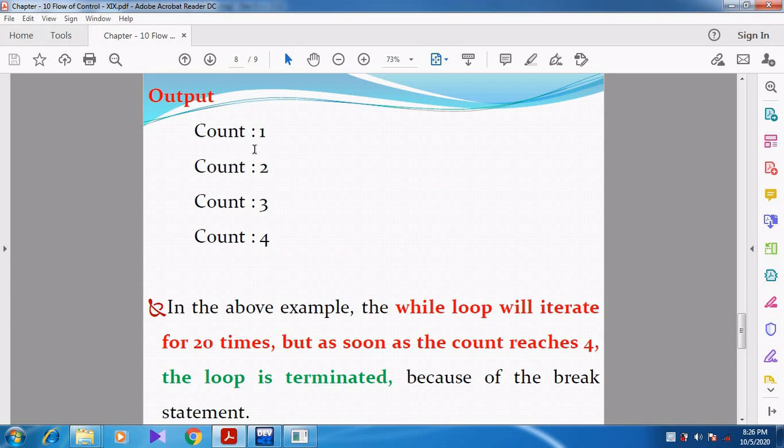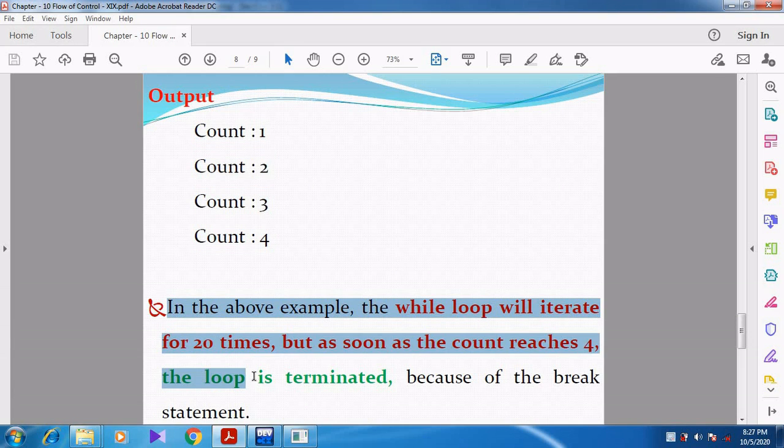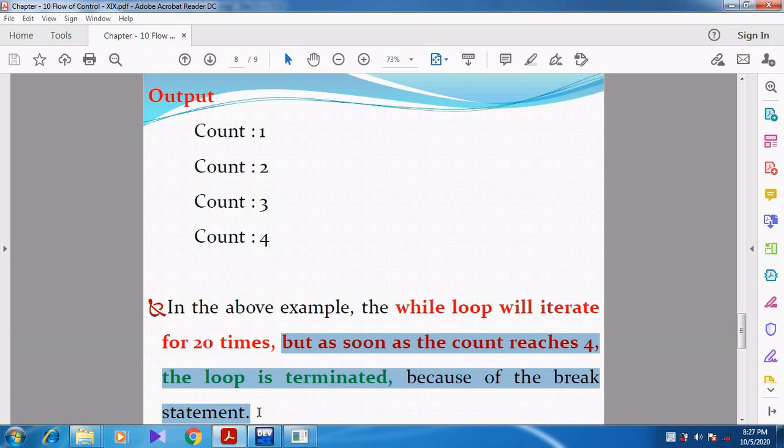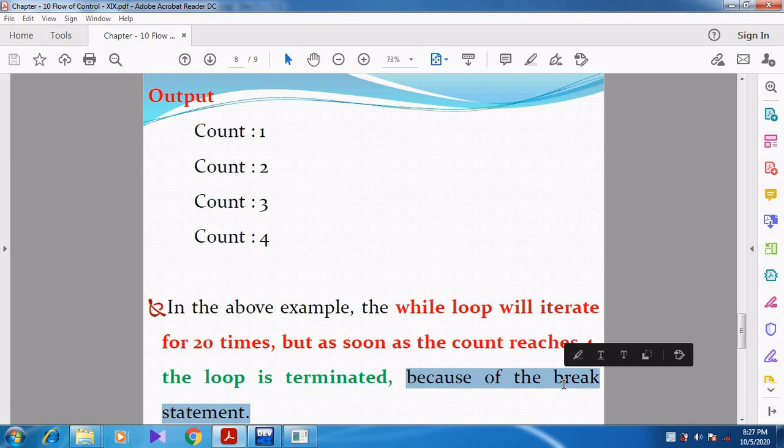You can see the output count colon 1, count colon 2, count colon 3, count colon 4. So the while loop could iterate for 20 times. But as soon as the count reaches 4, the loop is terminated because of the break statement.